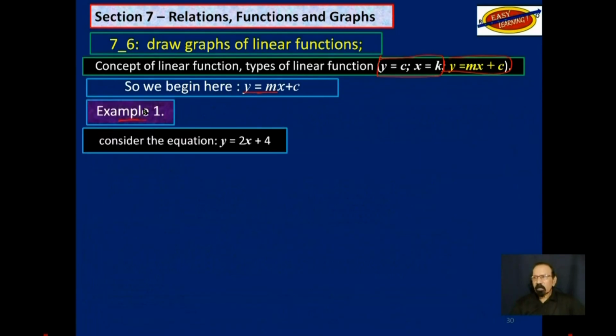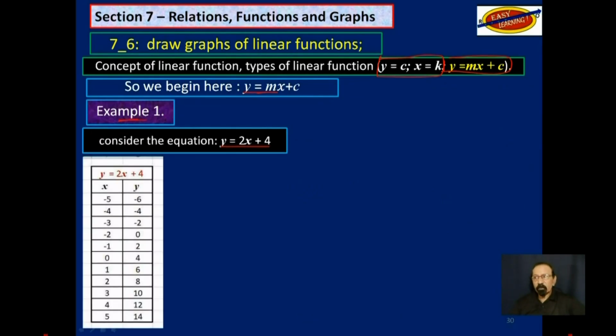Example 1. Consider the equation y is equal to 2x plus 4. If you take the domain values, the x values, from -5 up to 5, and substitute them in there, you will get the range values. And this will give us ordered pairs. Those will be the points we will plot on our graph.